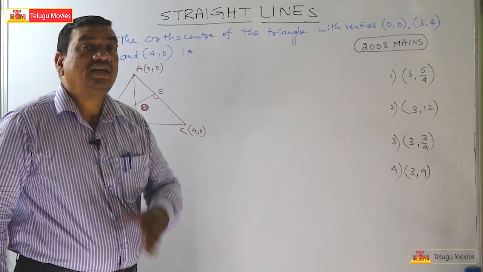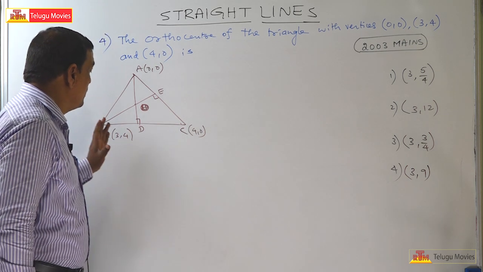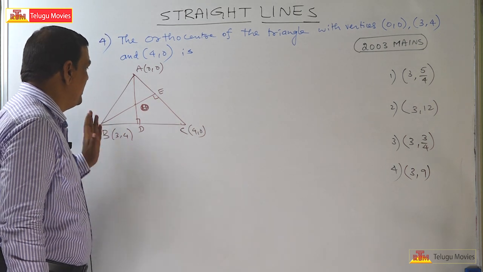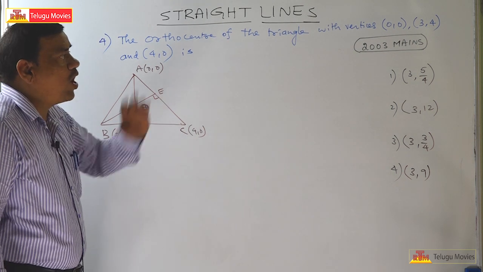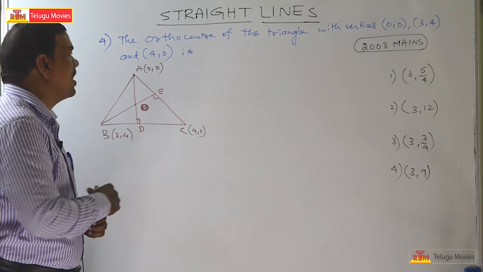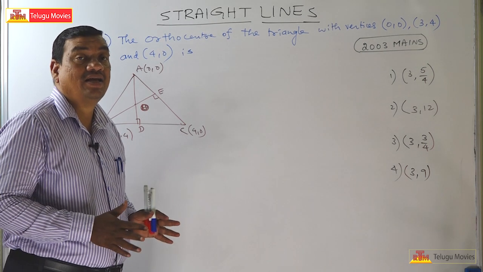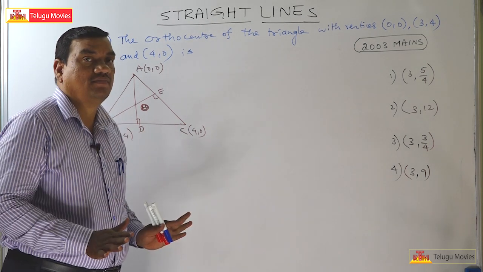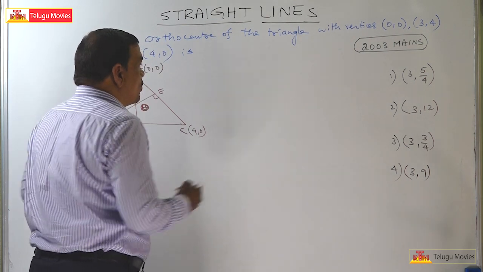But think creatively. If you think creatively, finding the equation of AD and the equation of BE, no need of that. So, observe the coordinates, that is 0, 0, 3, 4, 4, 0. So let us plot these points in a coordinate plane, and let us observe what happens.